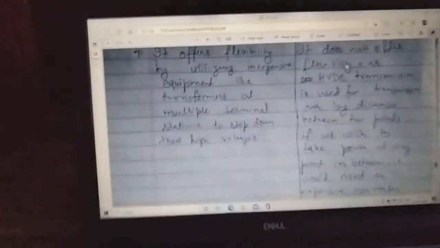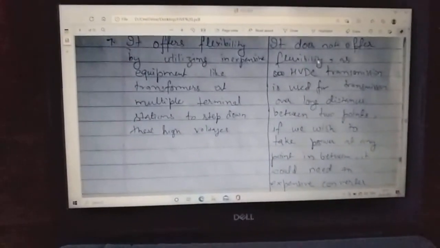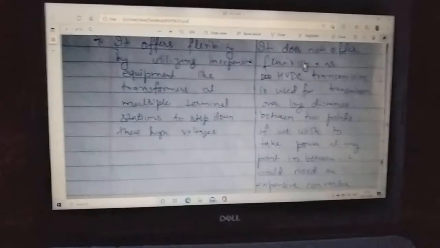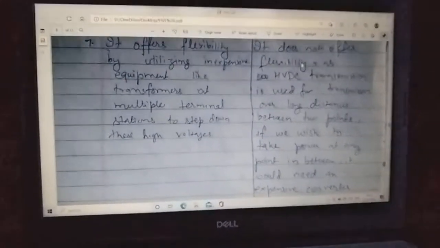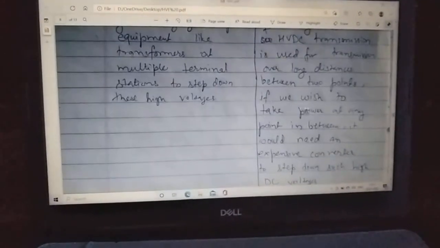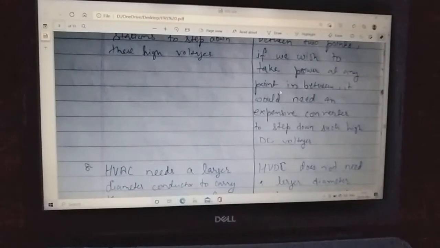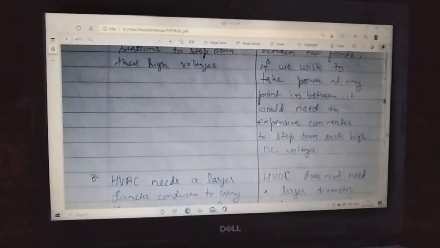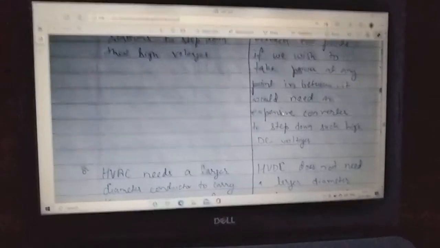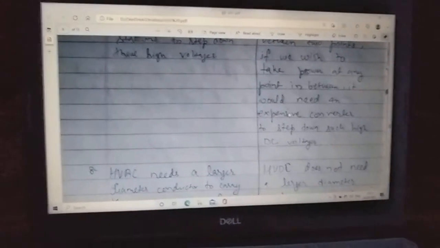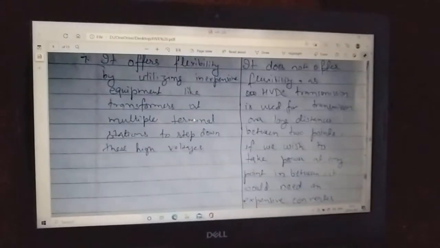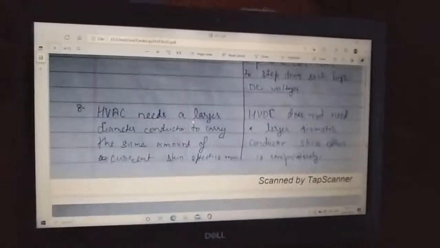Even not talking about theft, if anyone wants to utilize the HVDC power at any point in between, then obviously there is a need for an expensive converter to step down such high DC voltages, but there is no issue with HVAC.